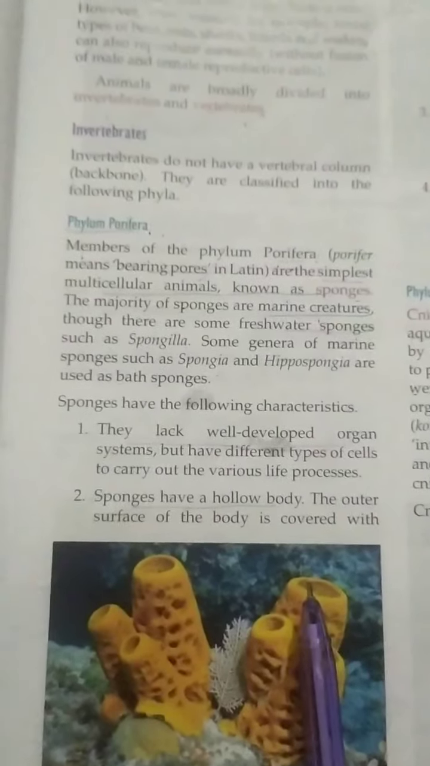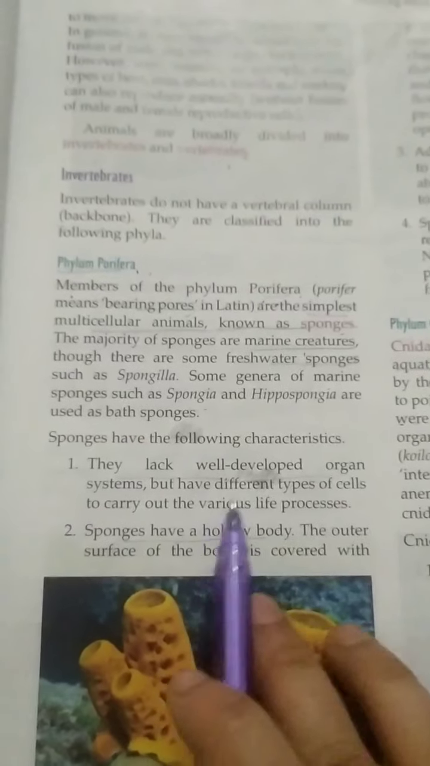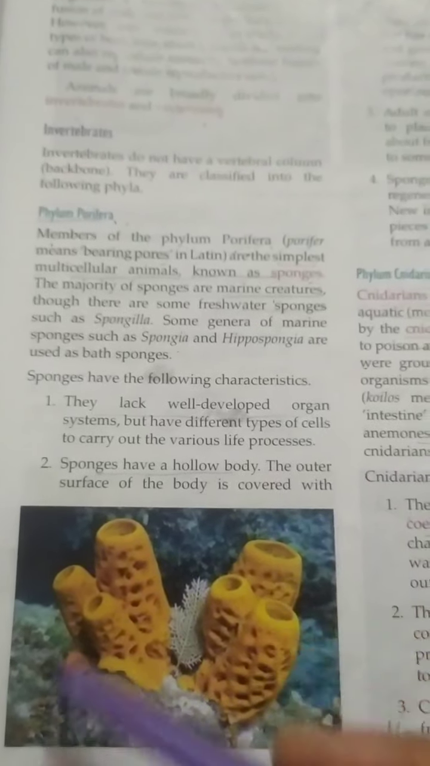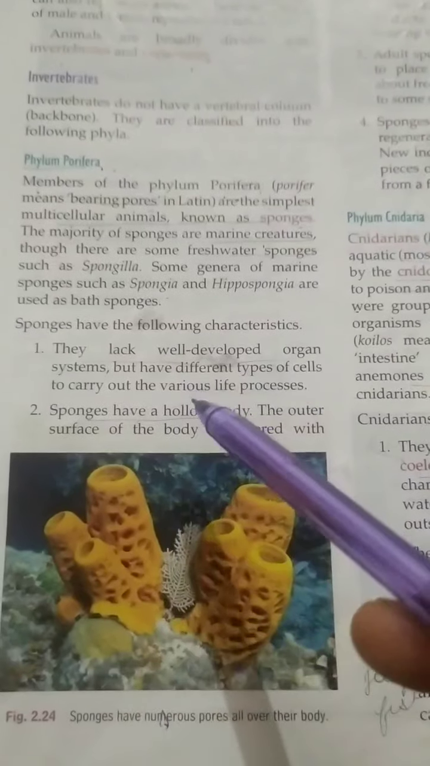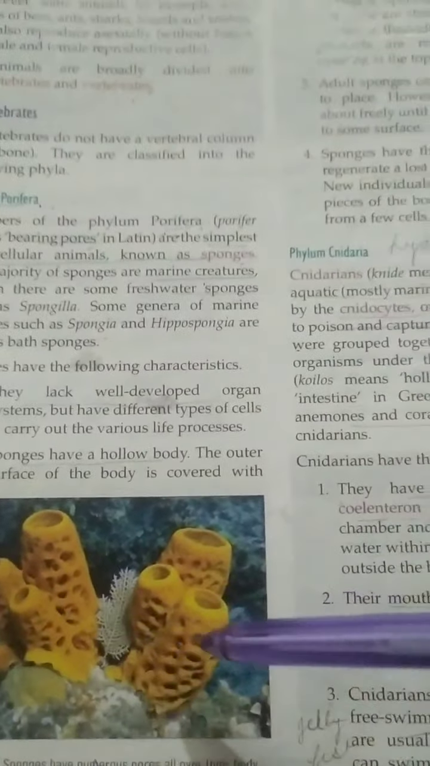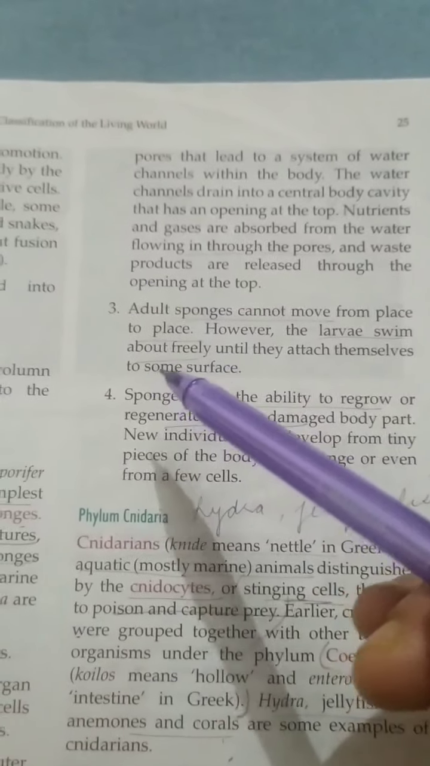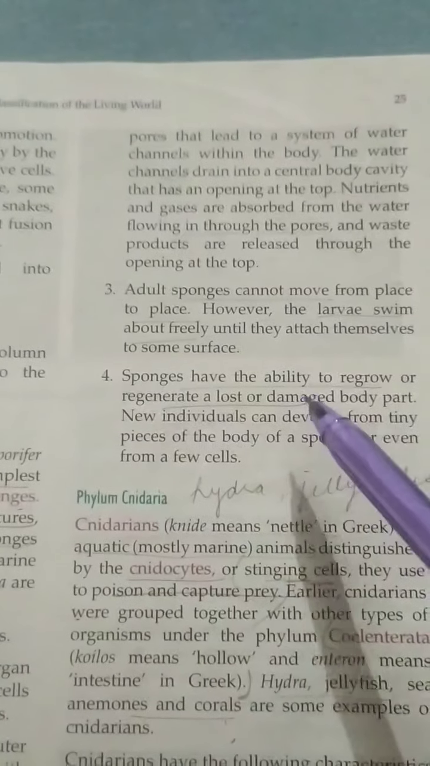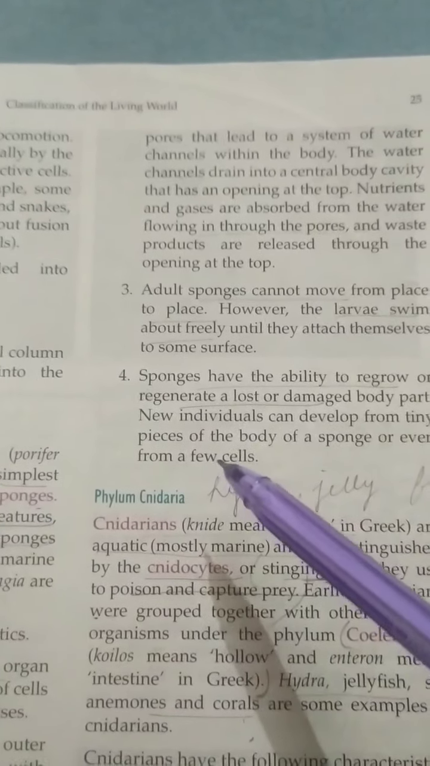So what are the basic characters? From the name itself, you come to know that they have a spongy body. They lack a well-developed organ system but have different types of cells to carry out various life processes. So this is the structure of a sponge, and they have a hollow body. Adult sponges cannot move from place to place, but their larvae can swim freely in the water. Next, sponges have the ability to regrow or regenerate lost or damaged parts, meaning they can develop new body parts.